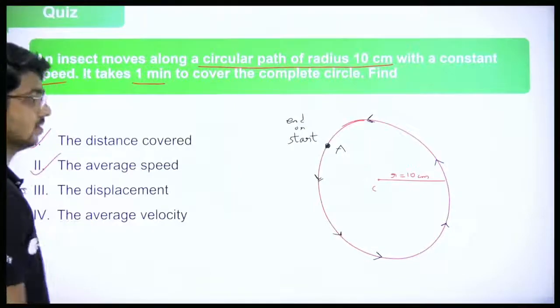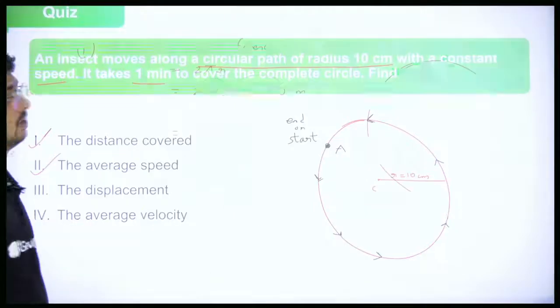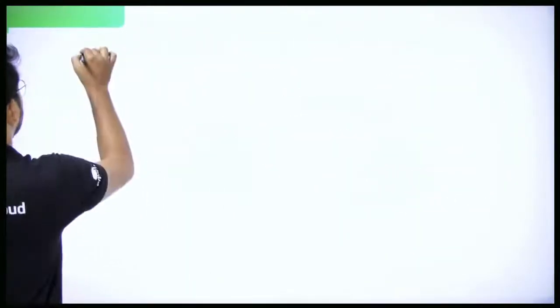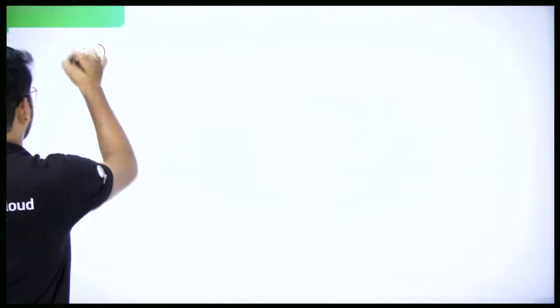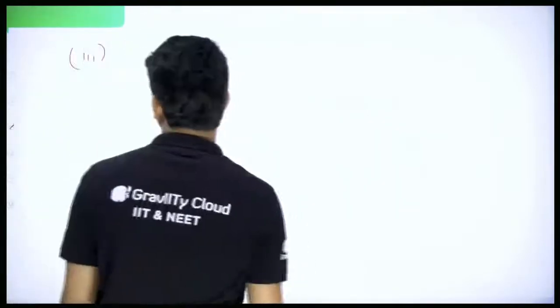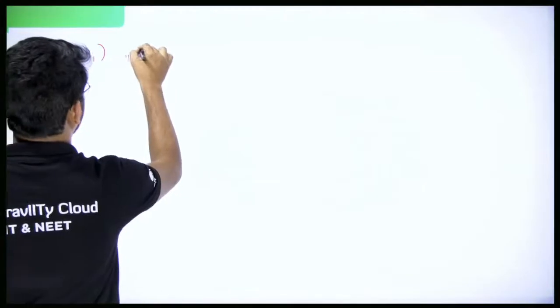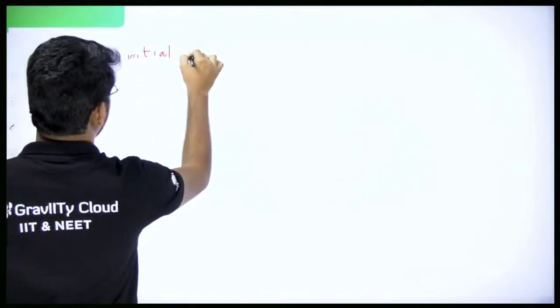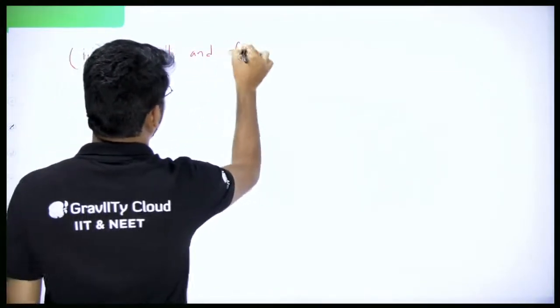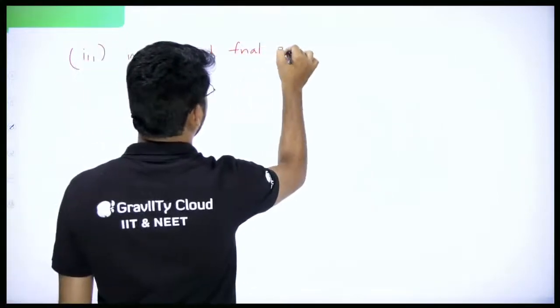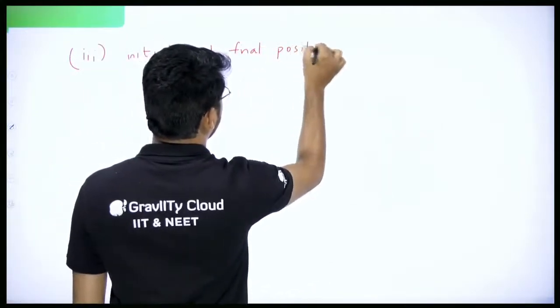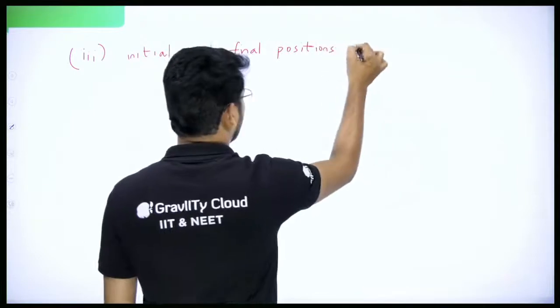1 and 2 you got. Now you're going to displacement part. Look at this. We need displacement. The initial point and final point are the same. Initial and final positions are same. So it's like the body did not even move at all.